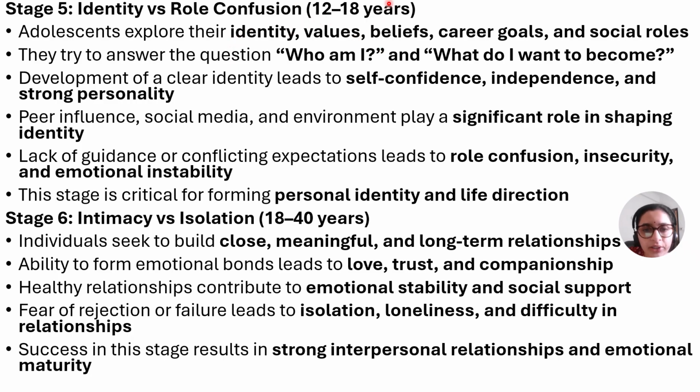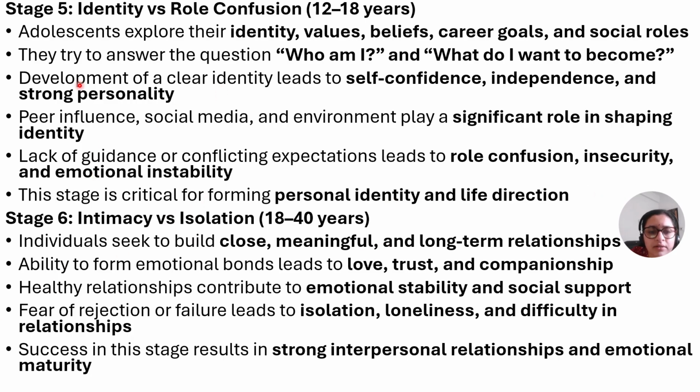This occurs at 12 to 18 years. What is a 12 to 18 years period called? It is called adolescence. Adolescence is mainly a confusing phase for every child. In this adolescence, the children explore their identity, values, beliefs, career goals, and social roles. Peer influence, social media, and environment play a significant role. Lack of guidance or improper or conflicting situations will lead to role confusion, insecurity, and emotional instability.